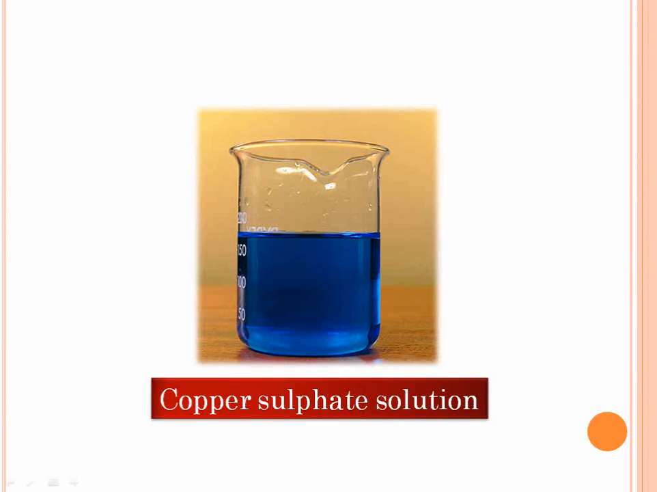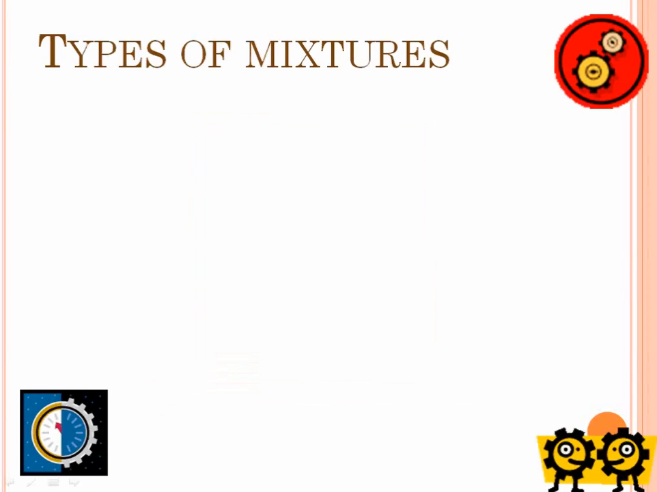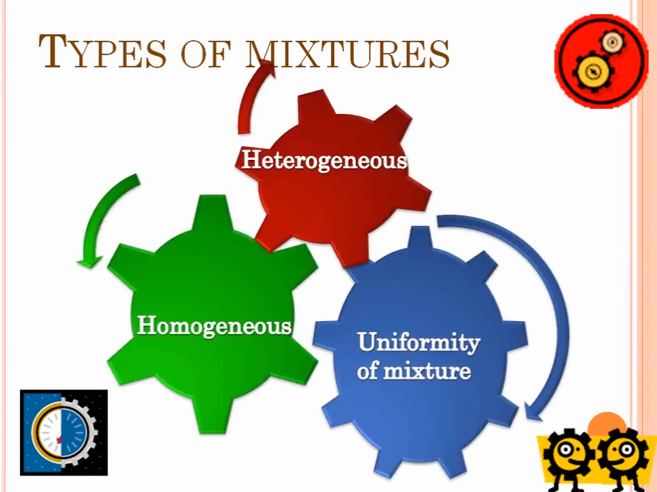Now that we've studied pure substances and mixtures, let's take a look at the different types of mixtures. There are different types of mixtures based on their properties. One nice way to classify mixtures is on the basis of their uniformity. What does that mean? I'll explain in a moment. Mixtures can be classified as homogeneous mixtures and heterogeneous mixtures based on how uniform or non-uniform the mixture is.